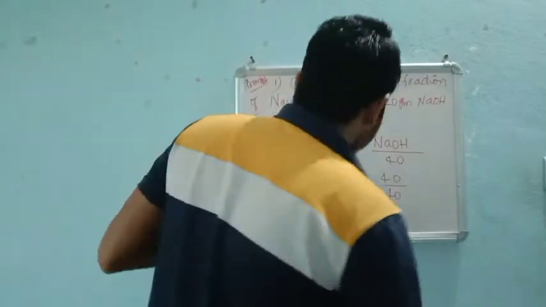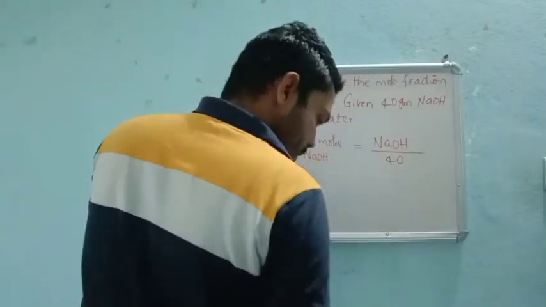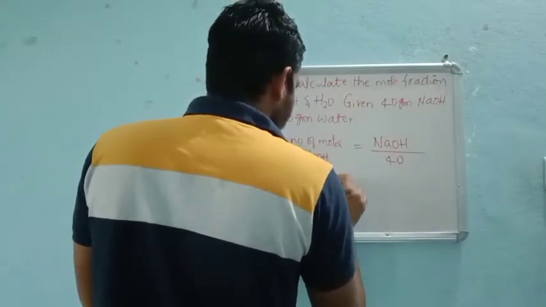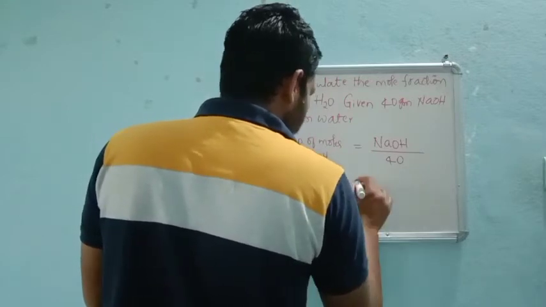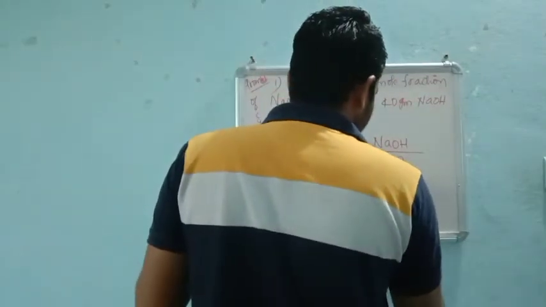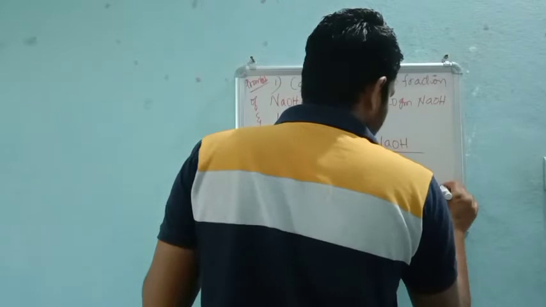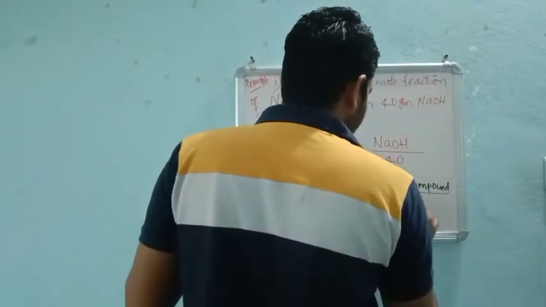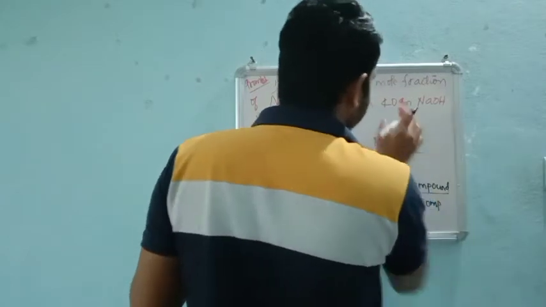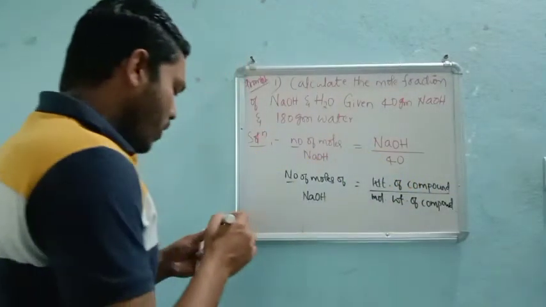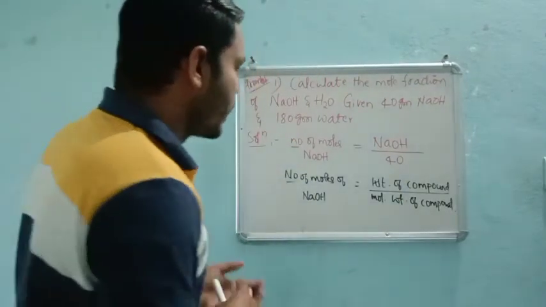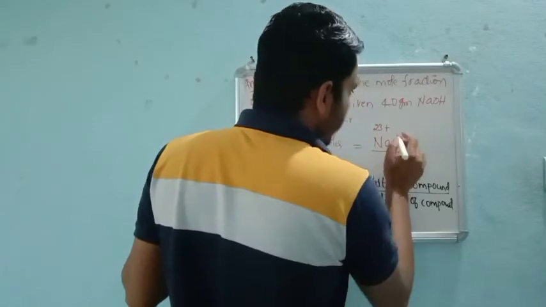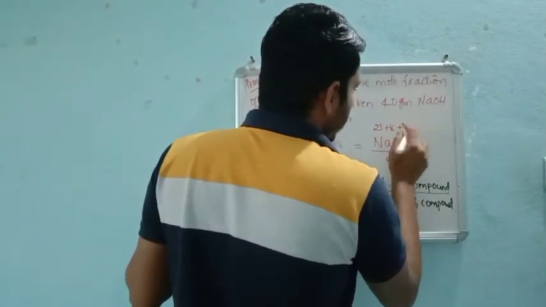Otherwise, you can write down this formula: number of moles of NaOH is equal to weight of the compound divided by molecular weight of the compound. For NaOH, there is 1 Na, 23, plus 1 O, 16, plus 1 H, 1, so totally 40.